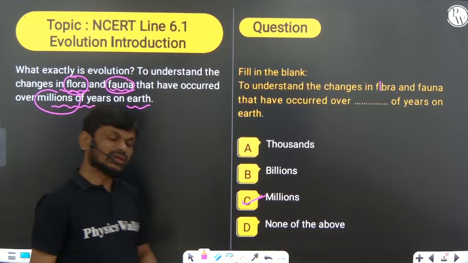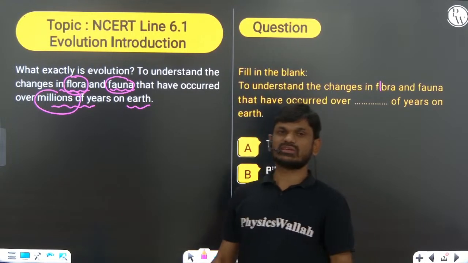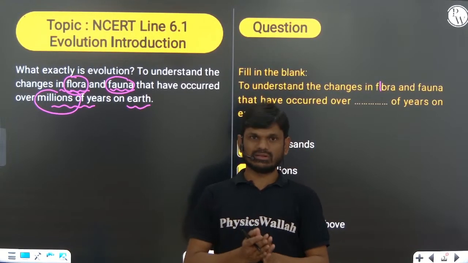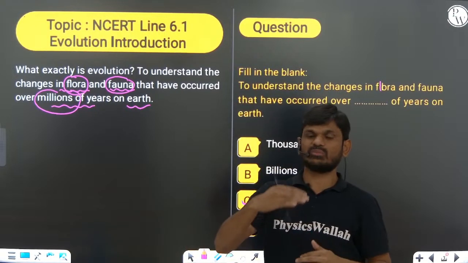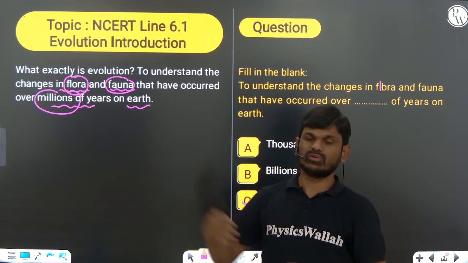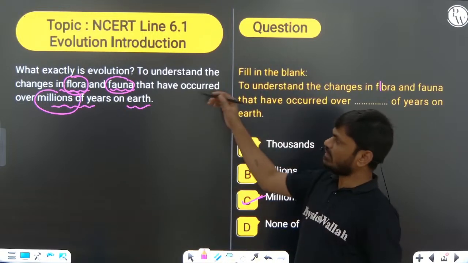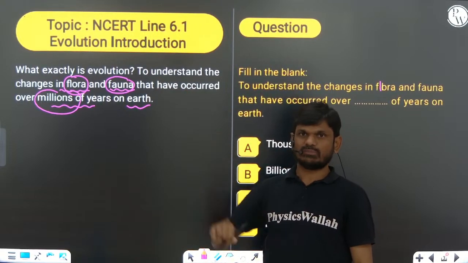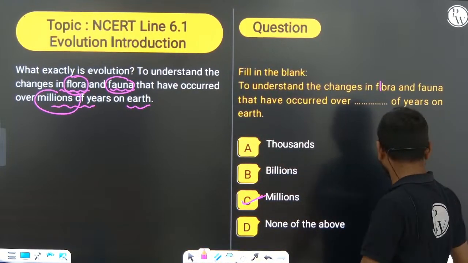So millions of years. The changes in animals and plants that have taken place over millions of years, those changes we will be learning in evolution. How the animals evolved, and what changes occurred in the course of evolution through millions of years, we will be learning in the evolution chapter. So these kinds of questions they will ask you from this sentence.